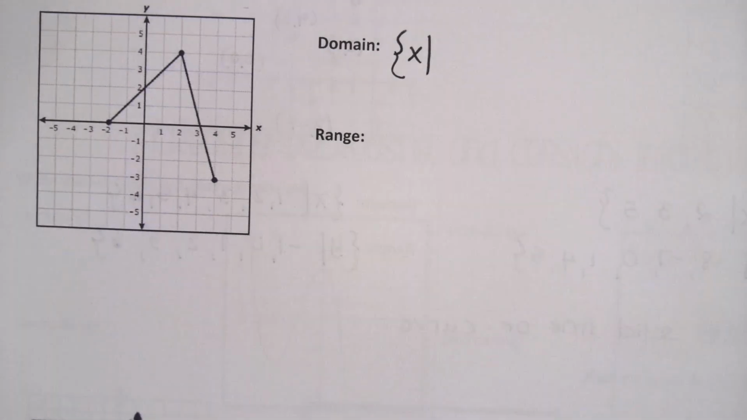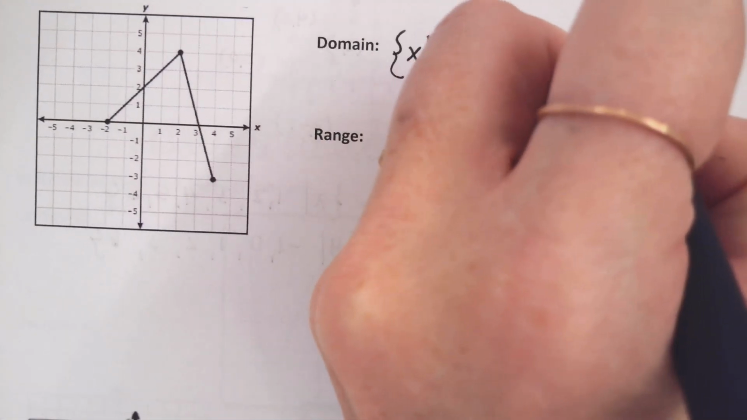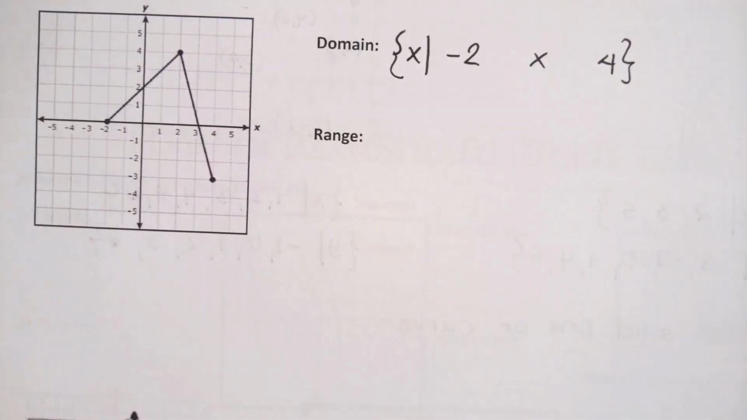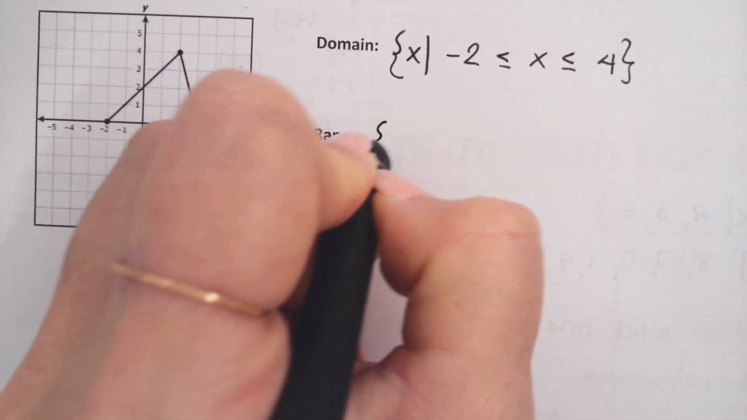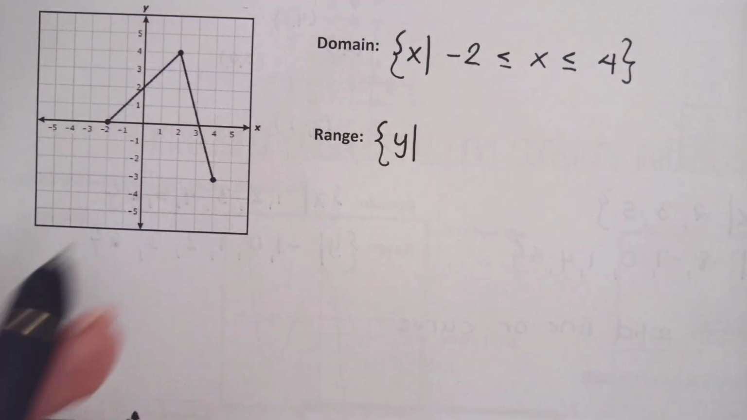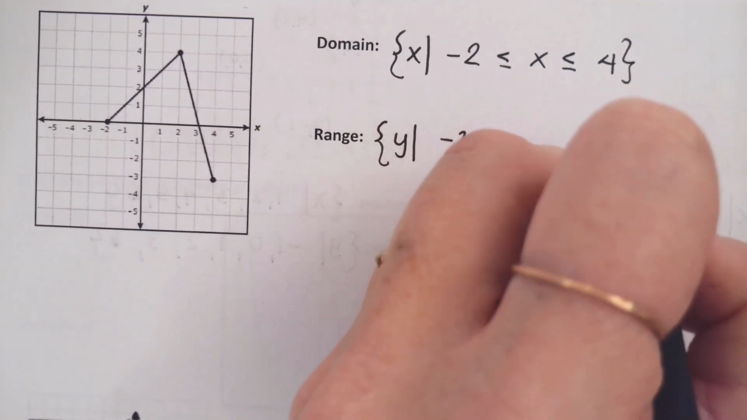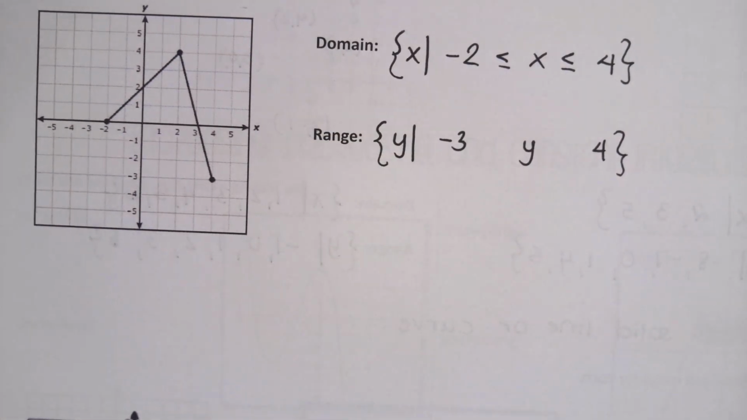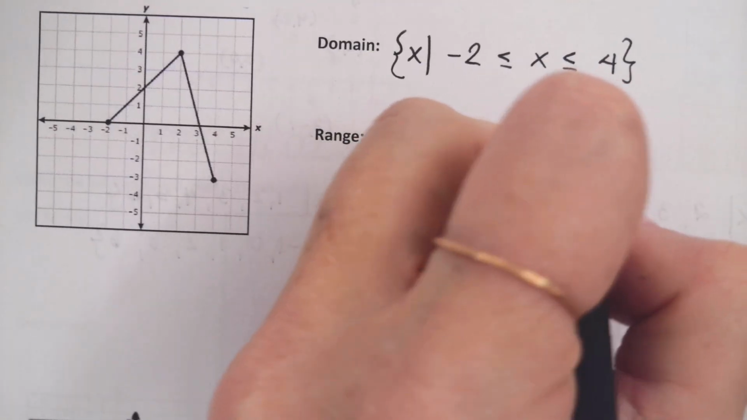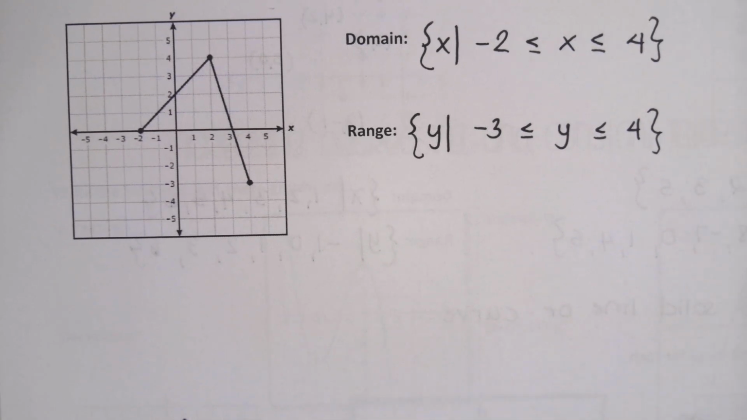X is in the set of numbers that go from -2 to 4. Do I need the inequality symbol with a line underneath for both? Yes, for both. And then my range, that would be -3 to 4. Y value, line underneath for both? Yep, for both. This one was very straightforward. Just a regular old graph. Did y'all get it? Good.